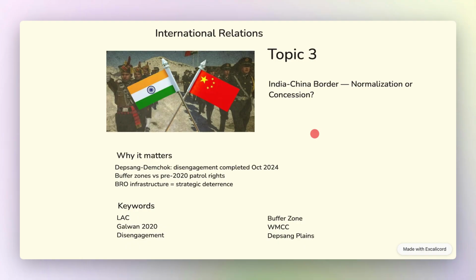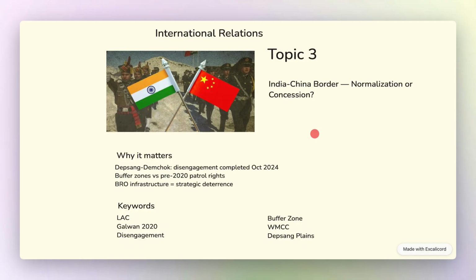Now, India's Border Roads Organization has built over 3,000 kilometers of strategic roads in border areas since 2014. Now, this infrastructure, roads, bridges, tunnels, reduces the logistical advantage China held in the 1962 war and today. So, LAC is the Line of Actual Control, the de facto but undemarcated India-China border. Galwan 2020 is the June 2020 clash, 20 Indian soldiers killed.